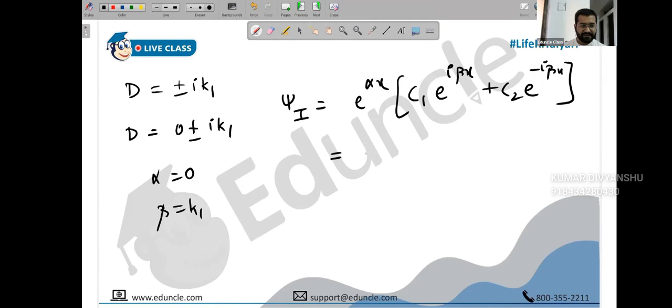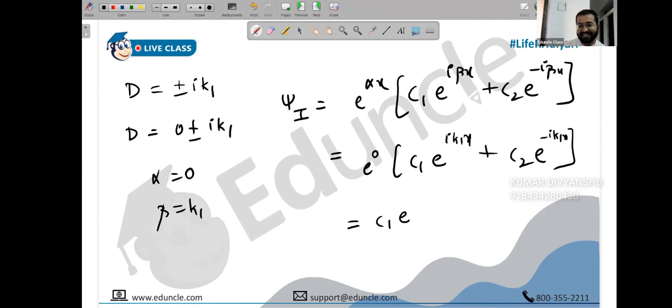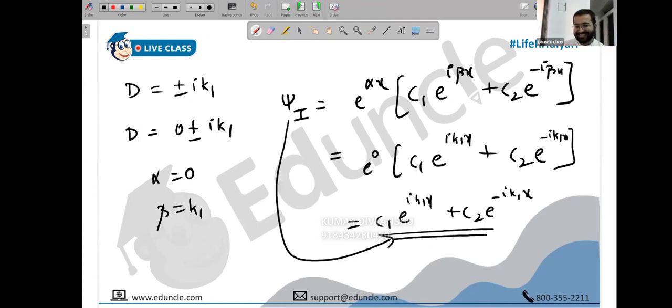So this becomes e raised to 0, c1 e raised to i beta x, that's i k1 x, plus c2 e raised to minus i beta x, that's minus i k1 x. Anything raised to 0 is 1. So I can directly say this is c1 e raised to i k1 x plus c2 e raised to minus i k1 x. And people, all the books have written this result directly without any explanation. They're like, we know. We don't know. Okay, make a note.